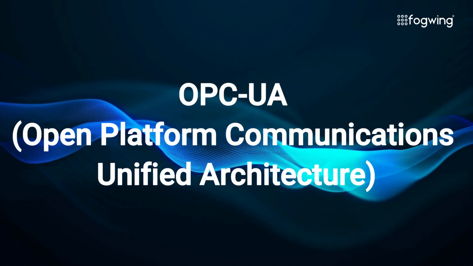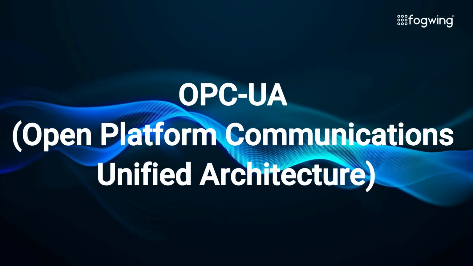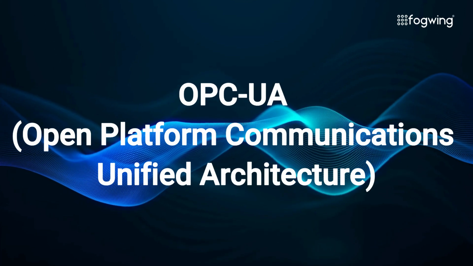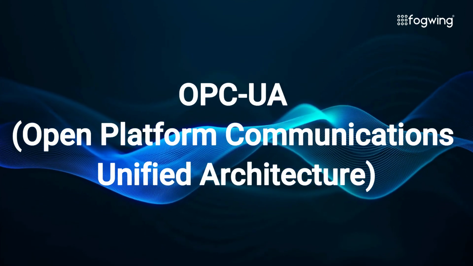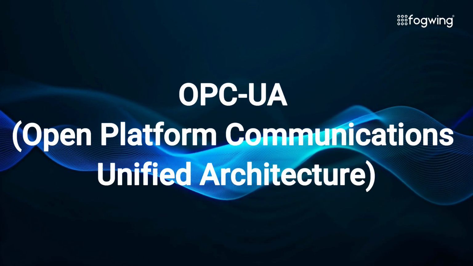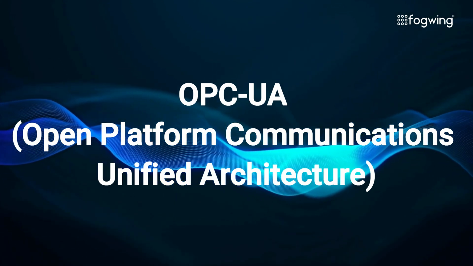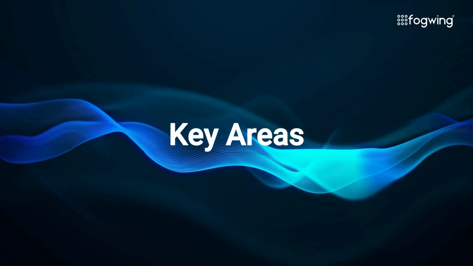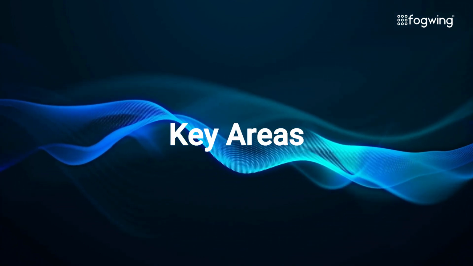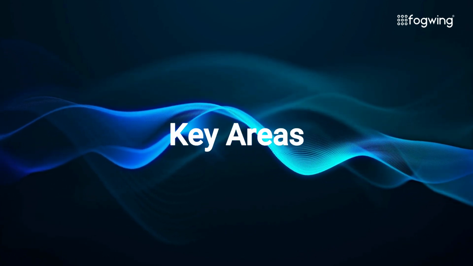OPC-UA, Open Platform Communications Unified Architecture. OPC-UA is a machine-to-machine communication protocol designed for industrial automation. It's a platform-independent standard used to facilitate secure and reliable data exchange between machines, control systems, and MES. OPC-UA enhances real-time data collection and ensures that different automation systems can work together smoothly. Key areas: data exchange in real time, ensures secure and scalable communication, platform agnostic, supporting diverse hardware and software systems.